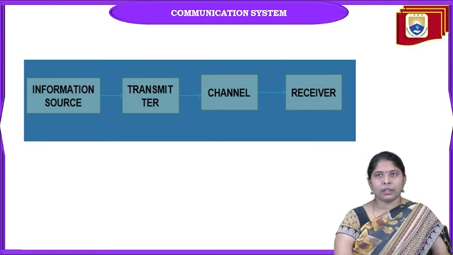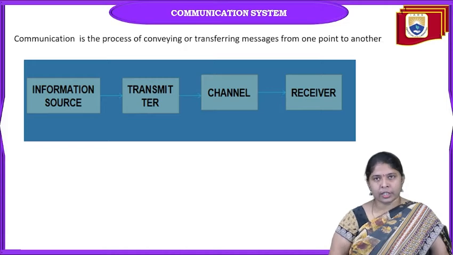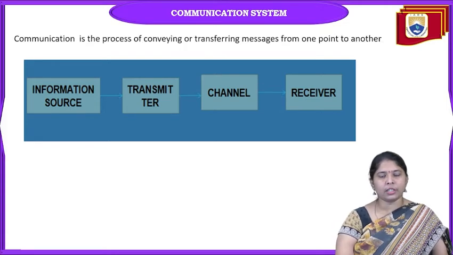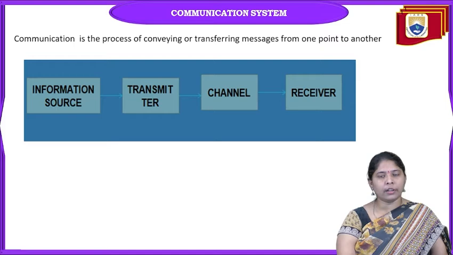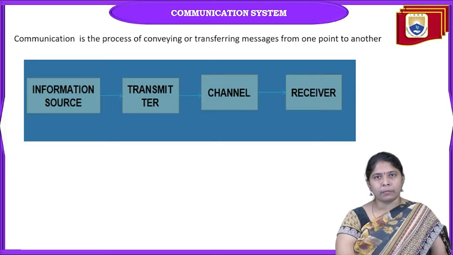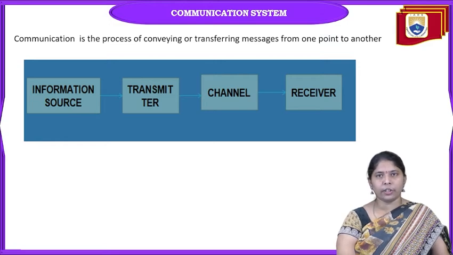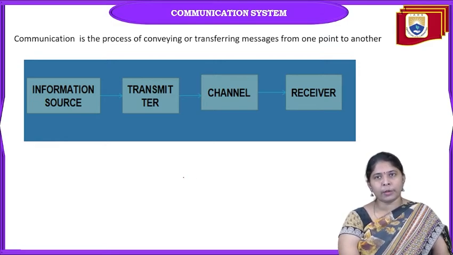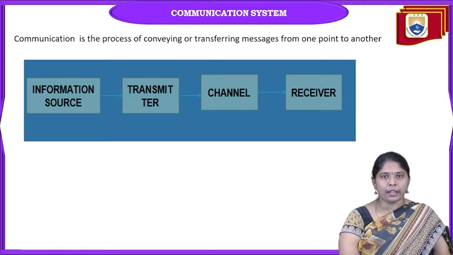Before this, as a communication engineer, we know that communication is, what is the exact definition of communication? It is the process of conveying information from one place to another place, or transfer of information from one place to another place. Information may be a sound signal, speech signal, audio signal, or video signal. So any type of information is sent from one place to another place.